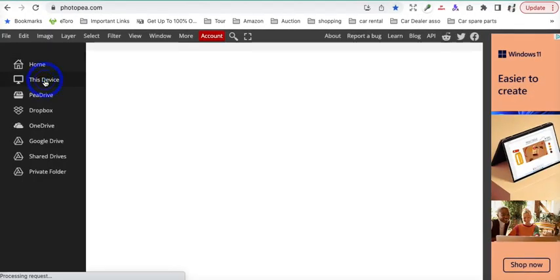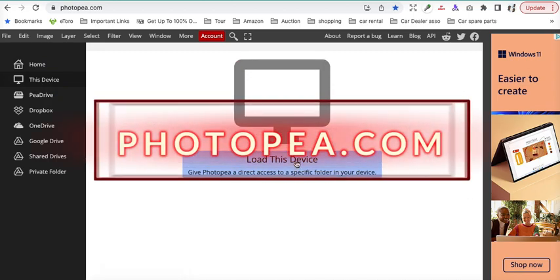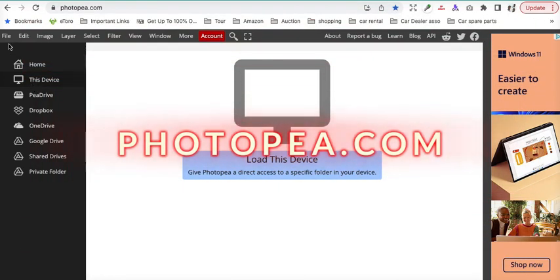The best part is it is free to use. You can have all the functionalities of Adobe Photoshop.